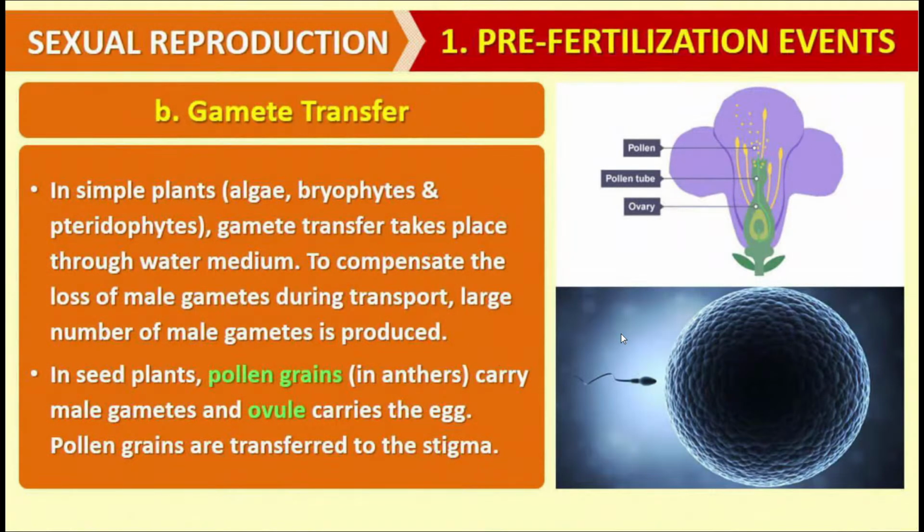And in case of the plants, for the purpose of gamete transfer, pollination may be there. Pollination basically carries the male gamete or the pollen by various agencies to the surface of the gynoecium, and thereafter the process of fertilization begins.